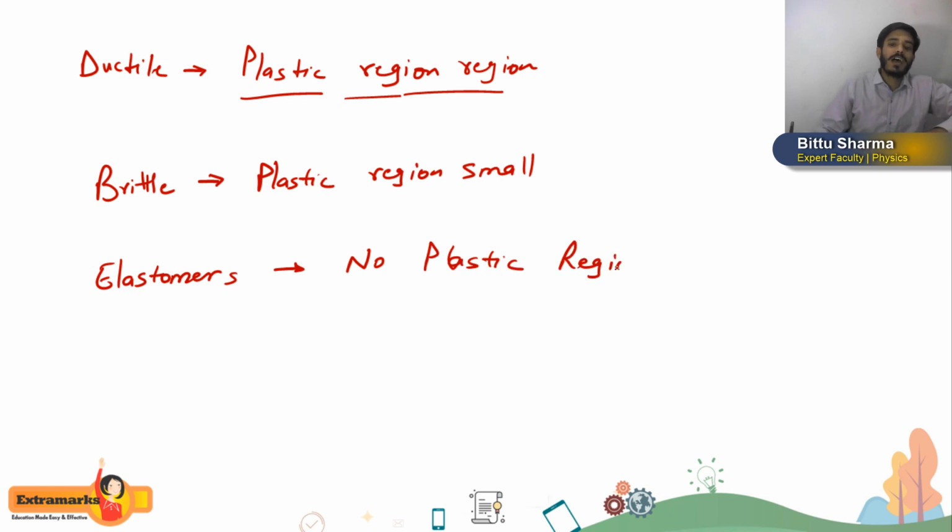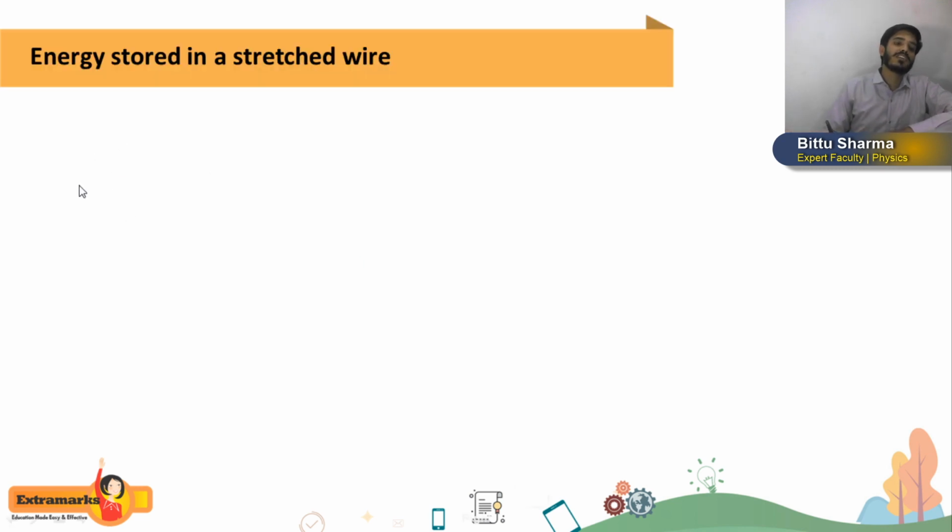Everything which we have will be elastic region. Means what? If you try to pull it continuously, you are pulling it and its length is changing. There is no plastic region. Like a rubber band, if you pull a rubber band and after that release it, again it will regain its original shape. So these types of material are called elastomers.